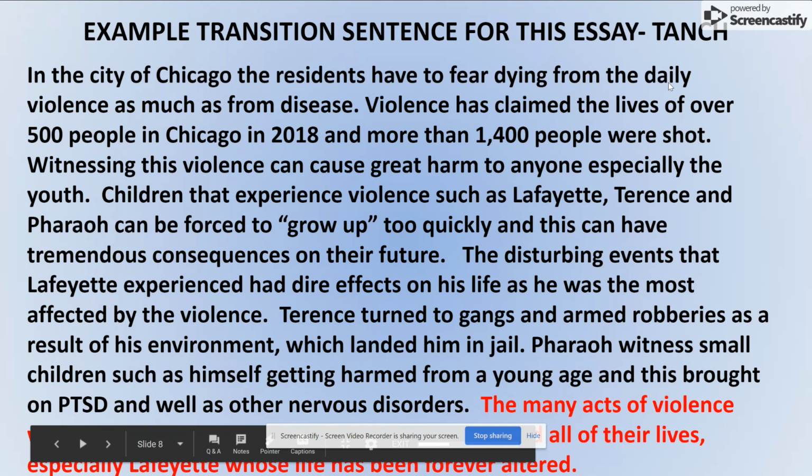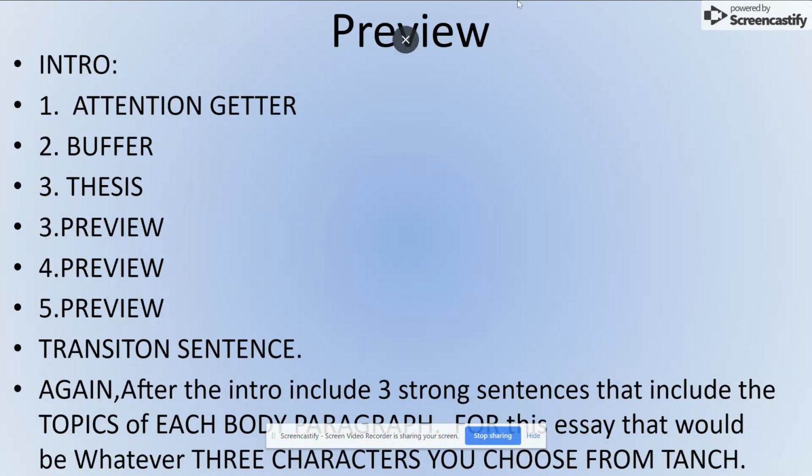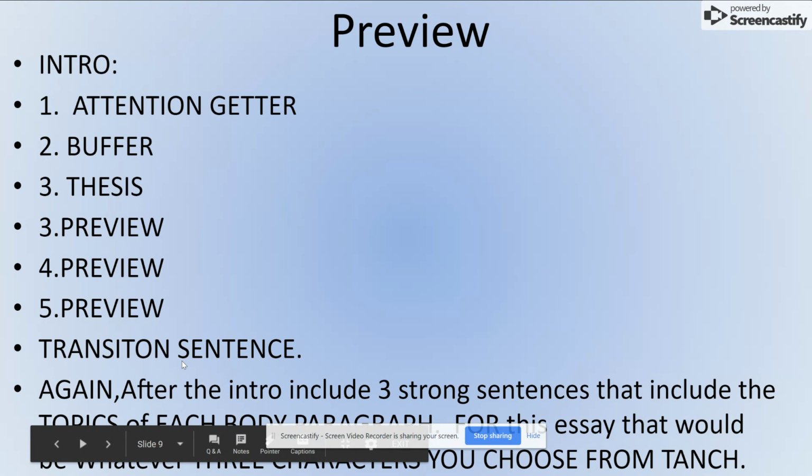Okay. Now, as far as a transition sentence at the end of the intro, you want to have something that's more universal, but then leads into your first body paragraph. So, the many acts of violence witnessed by these children has negatively impacted all their lives, especially Lafayette, whose life has been altered forever, right? So first body paragraph is going to be about Lafayette. So remember, for your intro, you have to have attention getter, buffer, thesis, 3 preview sentences, and a transition sentence. This is all on Canvas for you, by the way.